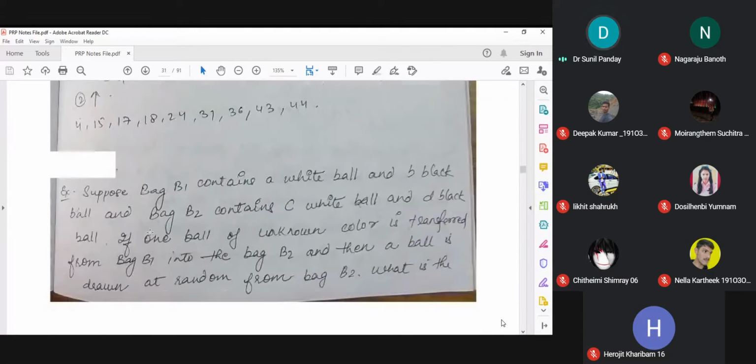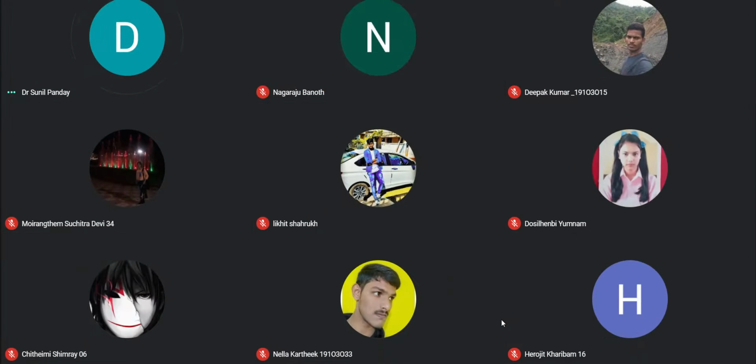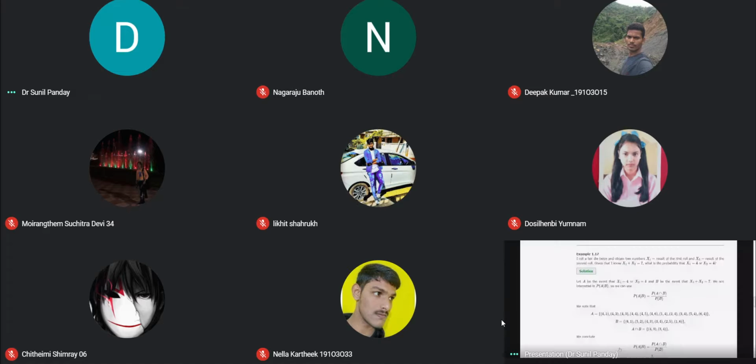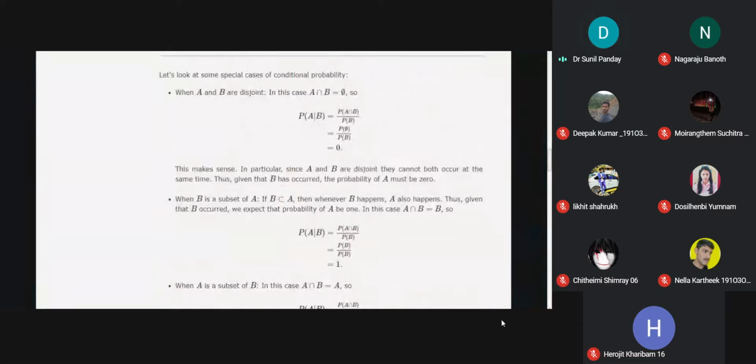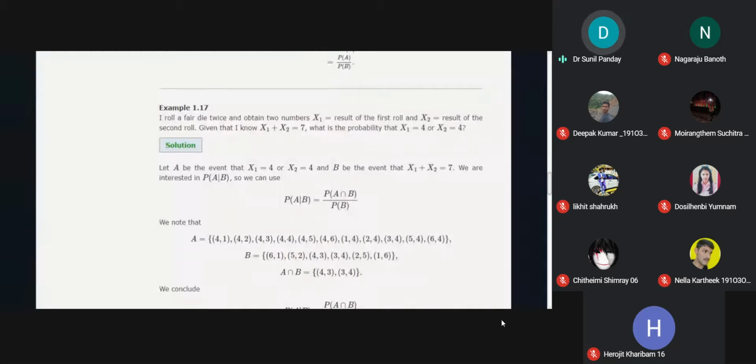Then we see the next thing. We are going back to that book. So after proving these results, we have this example.